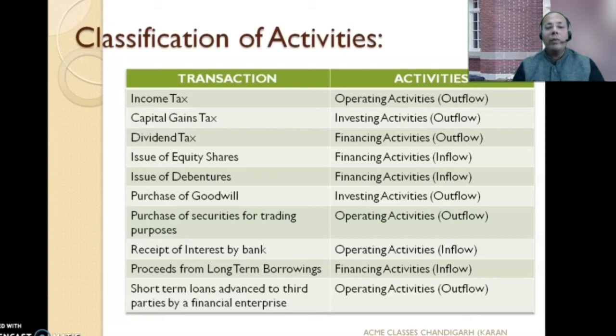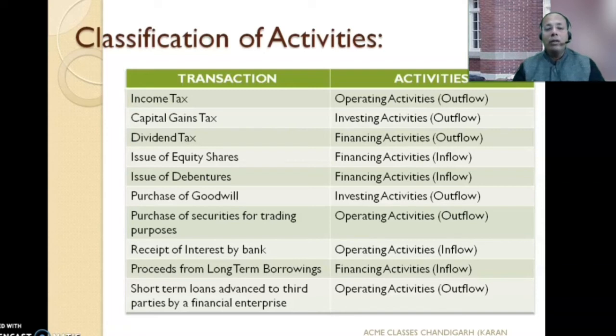Issue of equity shares is a financing activity inflow. Issue of debentures is a financing activity inflow. Purchase of goodwill is an investing activity outflow. Purchase of securities for trading purposes. Now, it is not purchase of securities as an investment, it is purchase of securities for trading purposes. These will be operating activities and outflow.